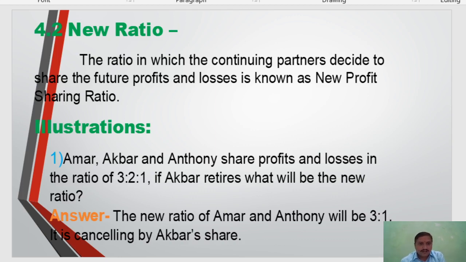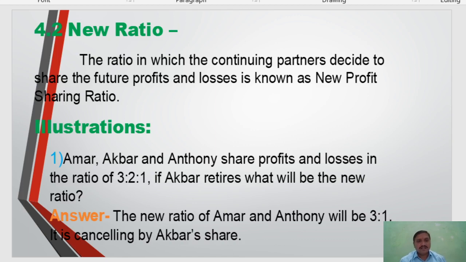We will now understand new ratio with the following illustrations. Amar, Akbar and Anthony share profits and losses in the ratio of 3:2:1. If Akbar retires, what will be the new ratio? Now the ratio of Amar, Akbar and Anthony is 3:2:1. Akbar retires. Amar's proportion is 3/6, Akbar's proportion is 2/6, and Anthony's proportion is 1/6.